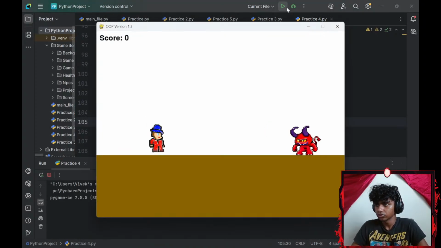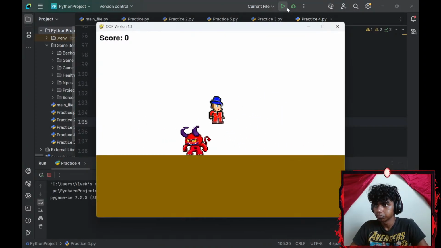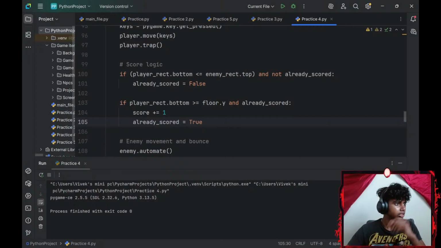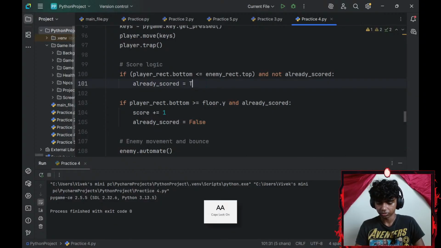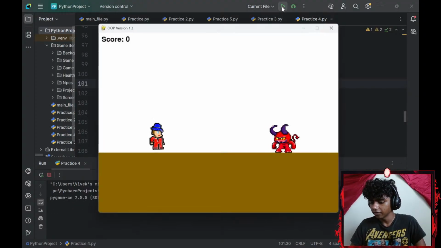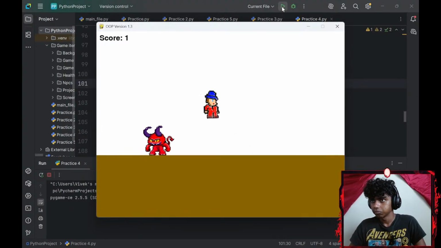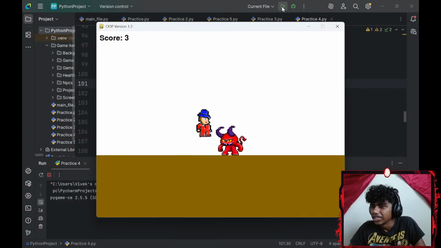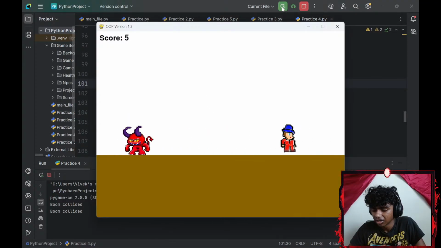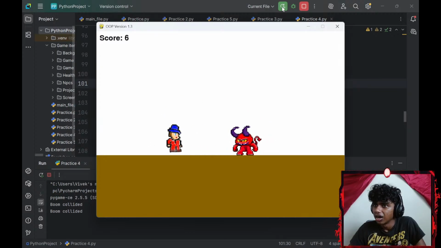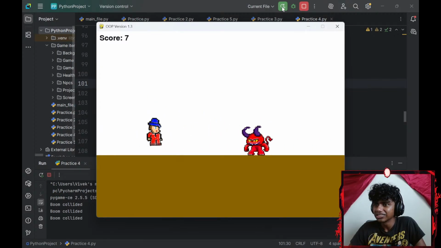Okay, let's see if this works. Did I miss a part? Okay, this should be false. And that should be true. Okay, now if I run the command, it does give me a score, but does it look like there is a delay, or is it just me?